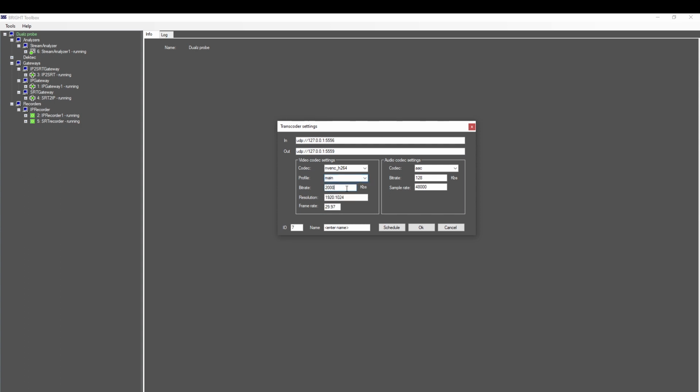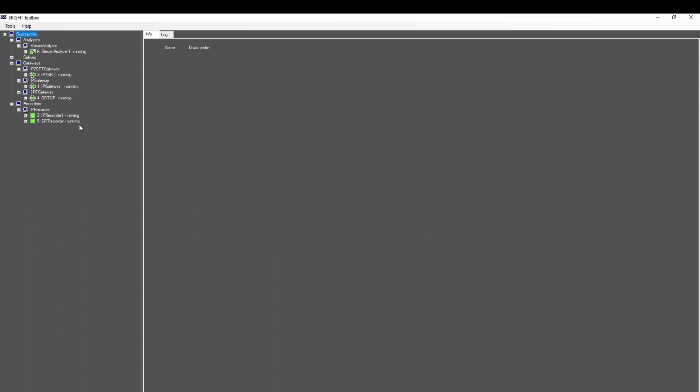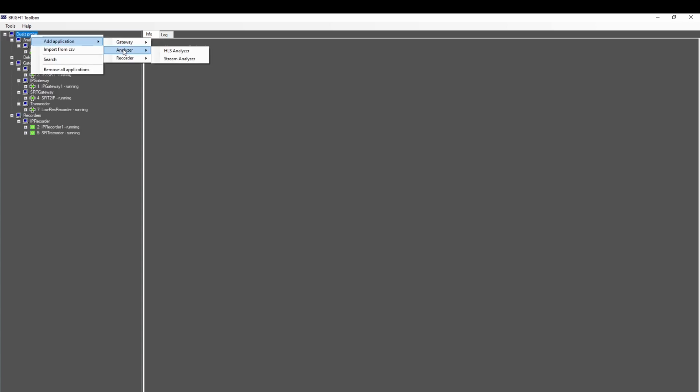Of course, it is also possible to restream a high bitrate stream and low bitrate multicast over your own network. In this example, we will record the low resolution and low bitrate stream.